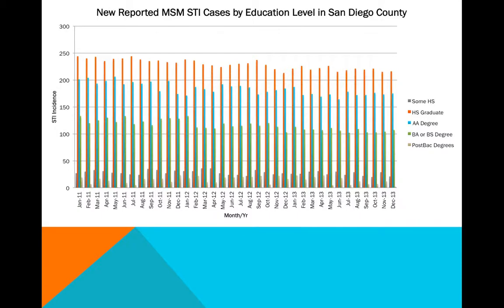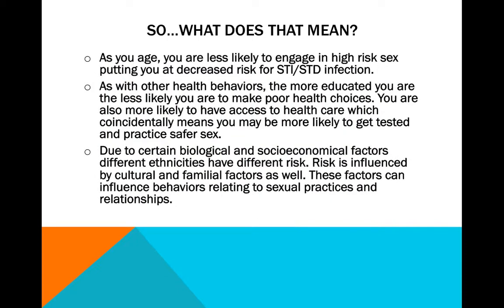Again, just like all the other graphs, on the x-axis you have the month and year, and the y-axis you have STI incidence. And we can see that with higher education level comes lower STI contractions. So, as we conclude our data, the less likely you are to engage in high-risk sexual behavior means you are probably less at risk and give yourself a decreased risk for STI, STD infection.